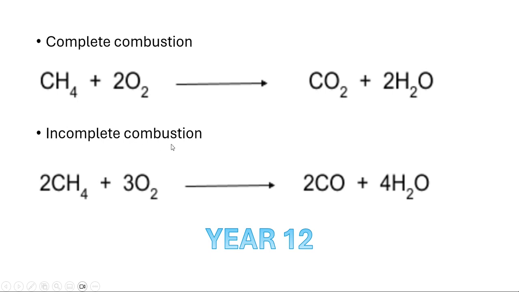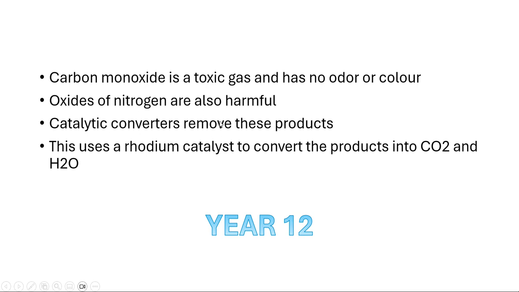And then incomplete combustion. It's something similar to this, but instead of carbon dioxide being made, you're now making carbon monoxide. Because of the ratio, you see how I've got 3O2. If I divide everything by 2, I would have CH4 plus 1.5 O2. That 1.5 means the oxygen is insufficient, which is the reason why CO is being made here. So for every CO, 1.5 O2 is needed, whereas for every CO2, 2 O2 is needed.